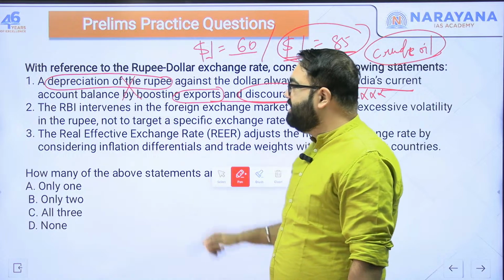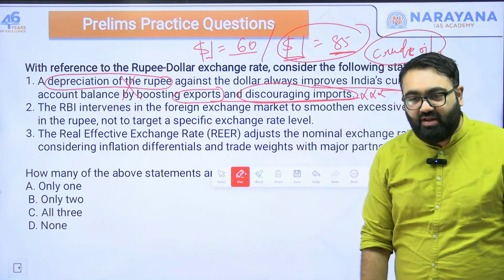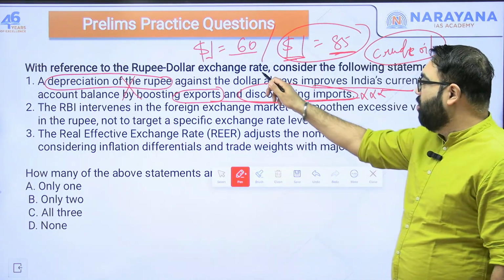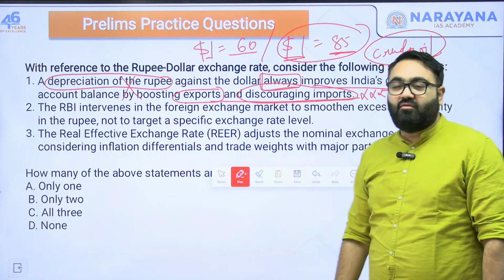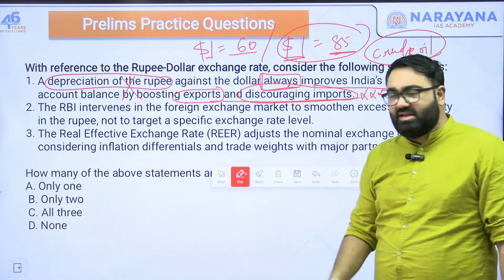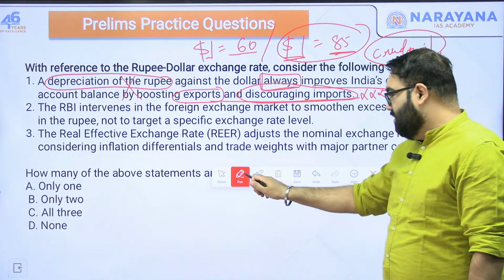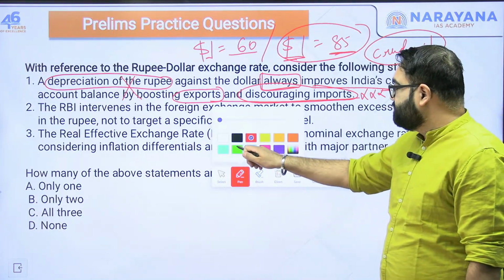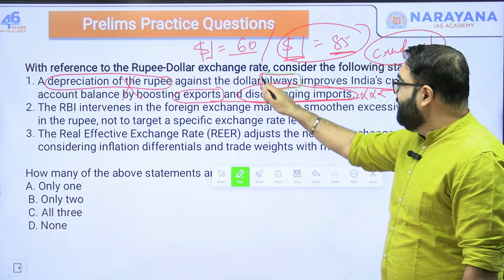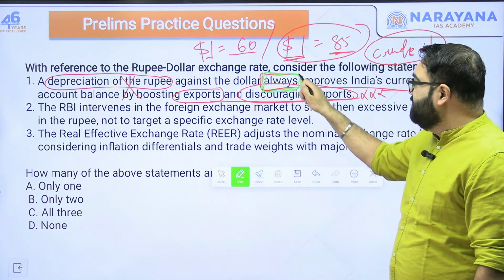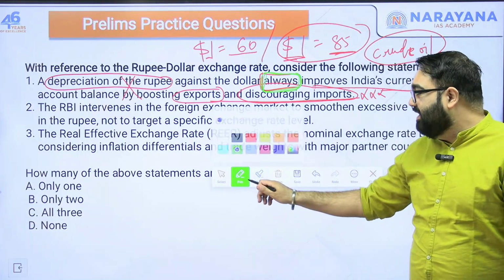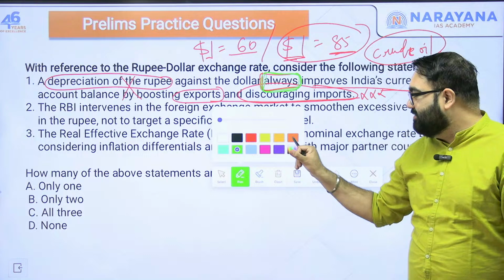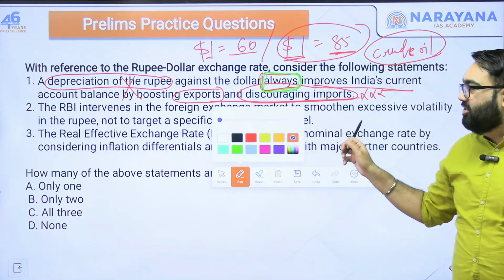I also told you yesterday that be very careful when the statements have these words such as always, never, only. Be very careful about these whenever you see these kind of words. These are usually wrong because again these words tell you that there is no exception. So in certain cases it might happen, but it's not necessary that it will happen in all the cases. That is why be very careful with these kind of words.